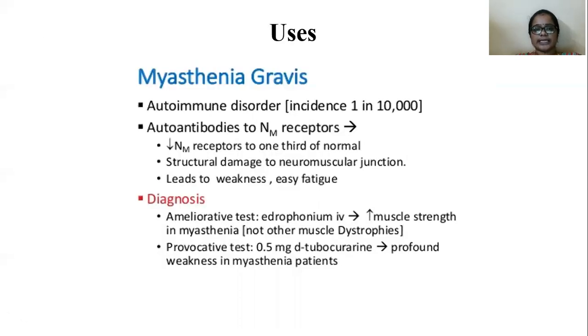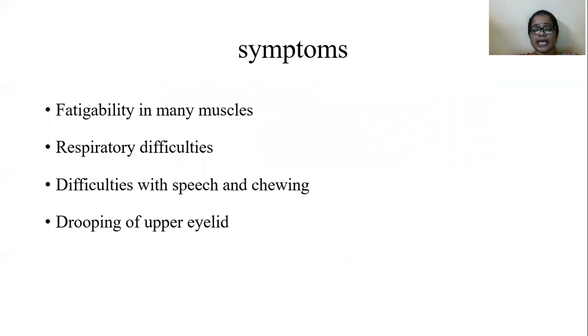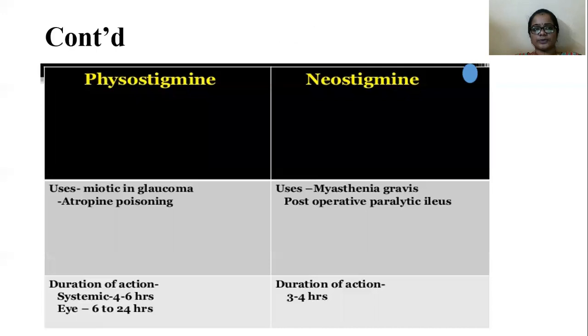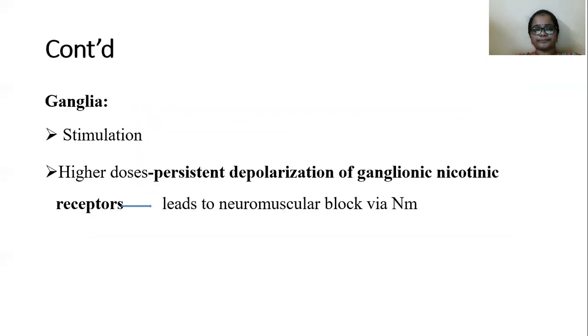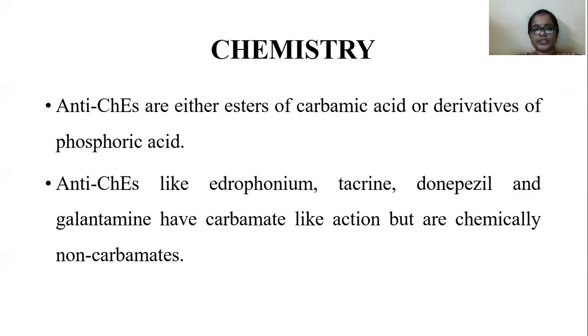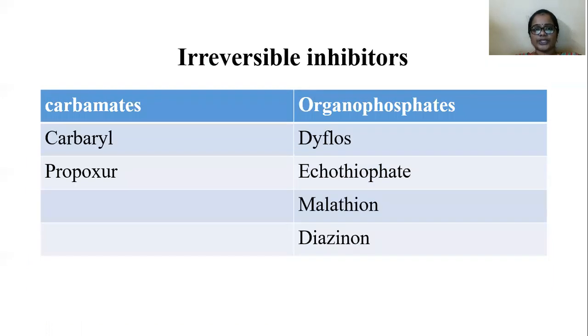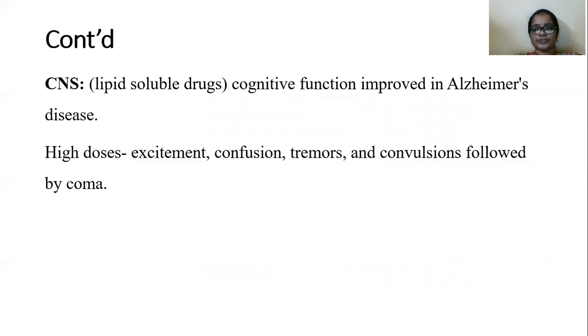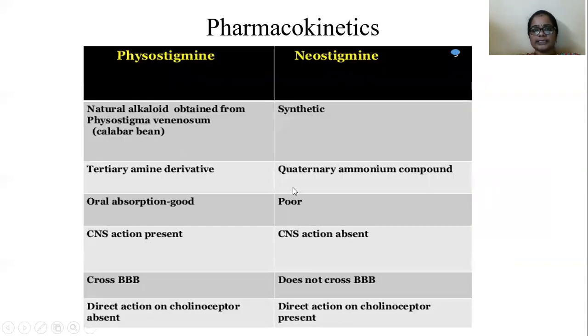Okay, so in the next class I will discuss the uses of anticholinesterase drugs, and what is anticholinesterase drug poisoning, and the treatment of anticholinesterase poisoning also. Okay, and so this one is the information about anticholinesterase definition, and the chemistry, and the classification, and their examples, and mechanism of action, and pharmacological actions. Okay. So in the next class, I will discuss the uses of anticholinesterase drugs.